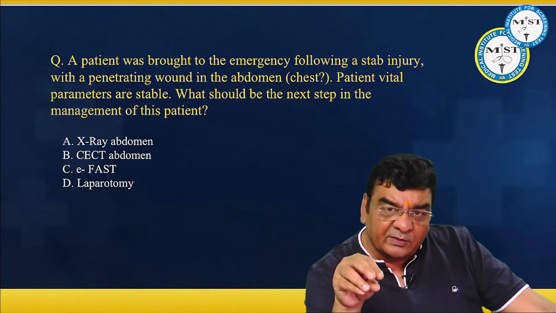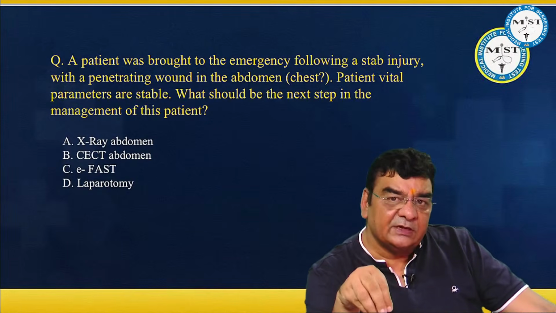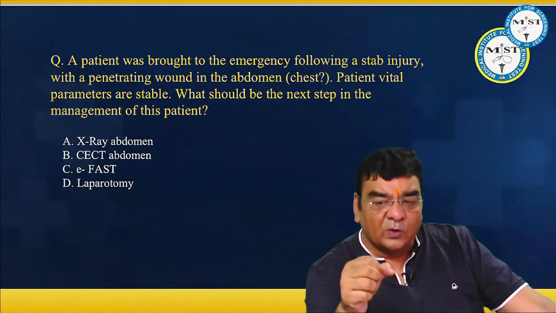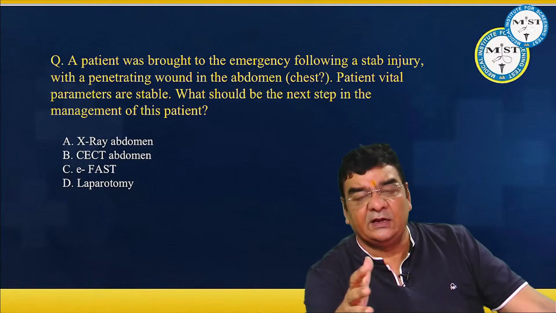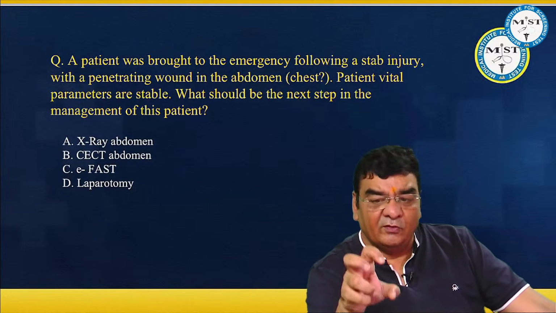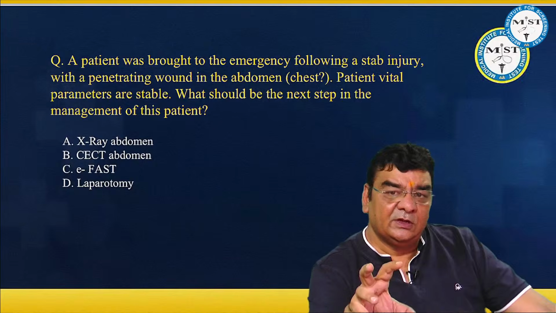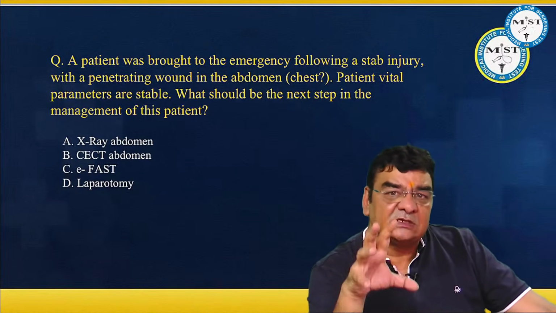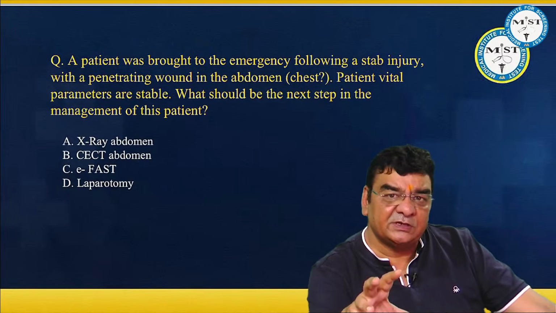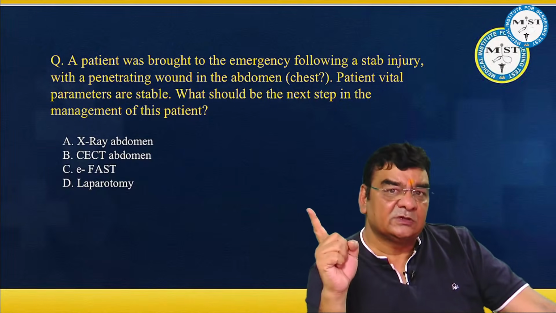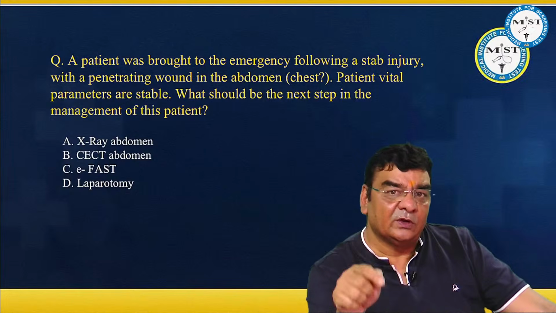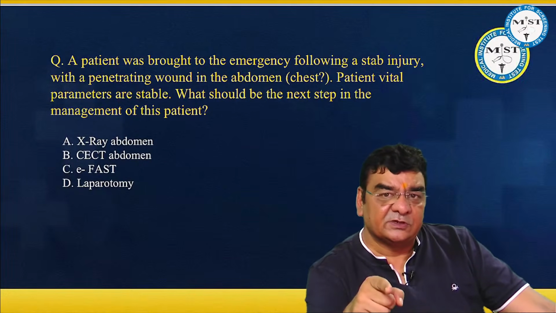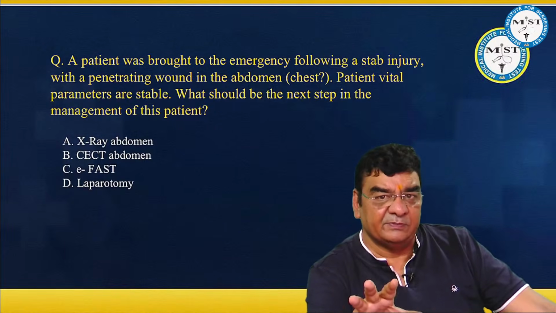If the patient is becoming a bit stable, and while you are doing this A, B, C, D, E, if you have got the facility of E-fast in the emergency, quickly somebody can do this E-fast and tell you what is the area which looks to be more injured. There is no role of CT scan or CECT in an unstable patient, because an unstable patient who is already having less oxygen supply to the vital organs is going to die quickly. If you send this patient for CT scan, you are wasting his precious time. You have to first stabilize the patient.